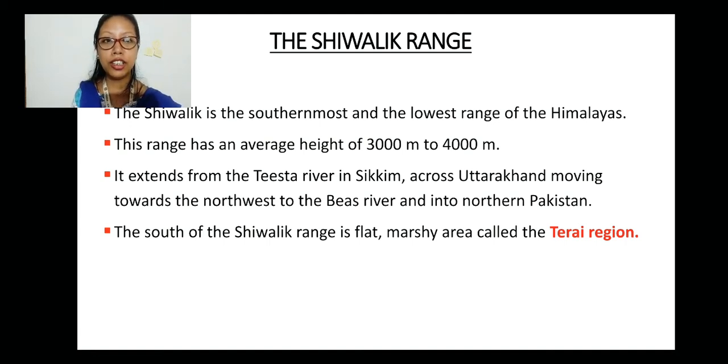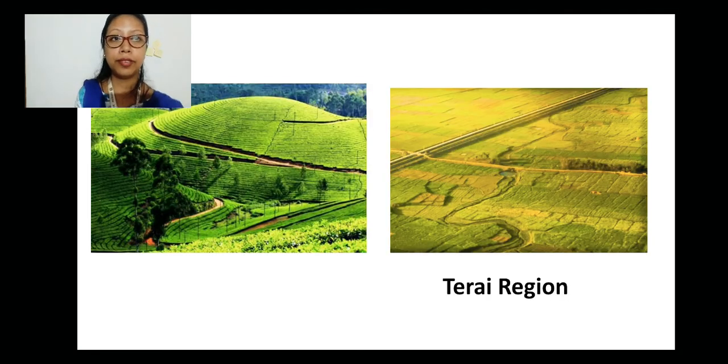And the south of the Shivalik range is a flat, marshy area called the Terai region. So south of the Shivalik range is a very flat and marshy area, means it's full of trees, okay? And that particular area is called Terai region. So this is a very important point, Terai region. Clear? Try to underline it.